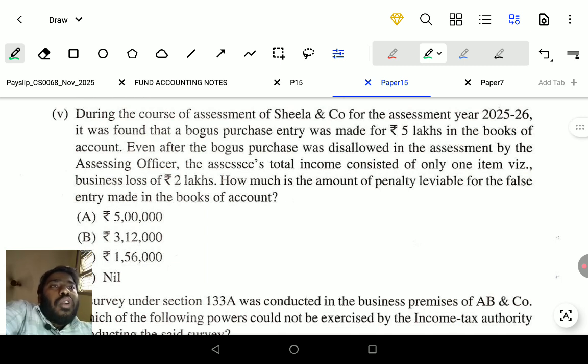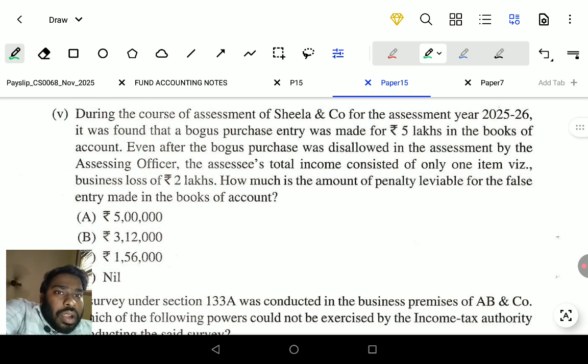It was found that a bogus purchase entry was made for 5 lakhs in the books of account. They have created the bogus 5 lakhs entry because the purchase on the debit side is an expense, and it will reduce the income, and they pay less tax.